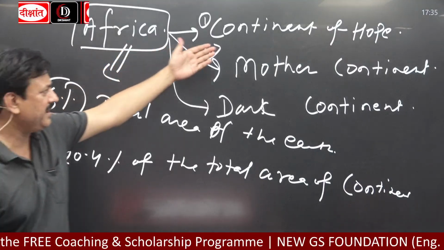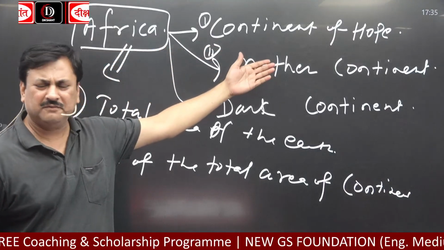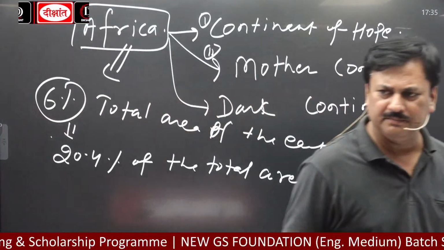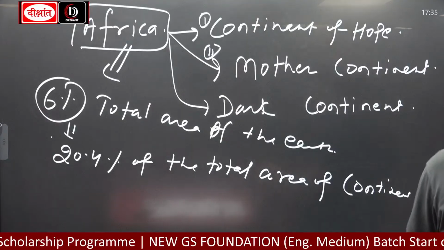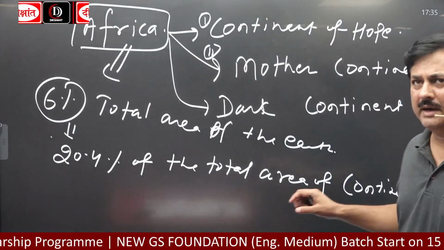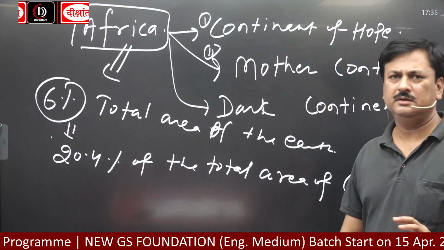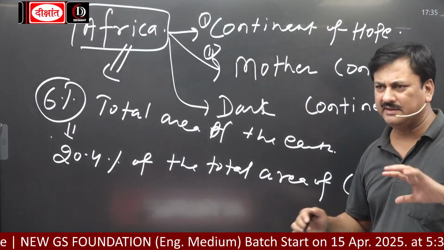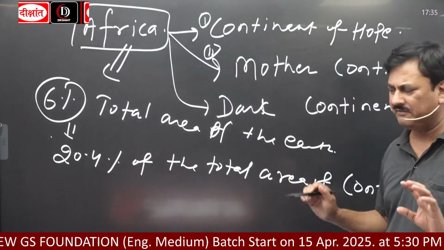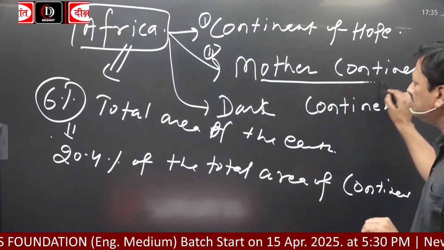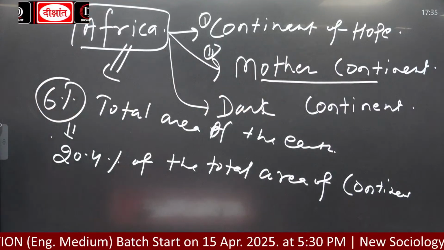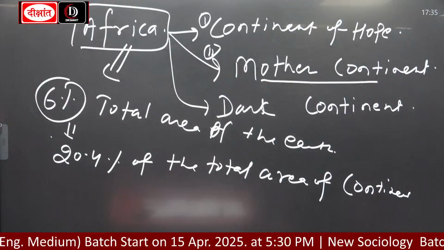Why is it called the continent of hope? Because a lot of things we still do not know about Africa, we have to discover. We are discovering, and there is hope we will discover more things about Africa. It is called the mother continent because this is the continent where the first human appeared on earth.